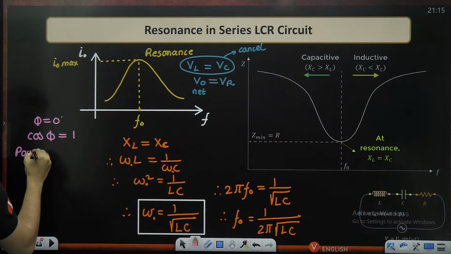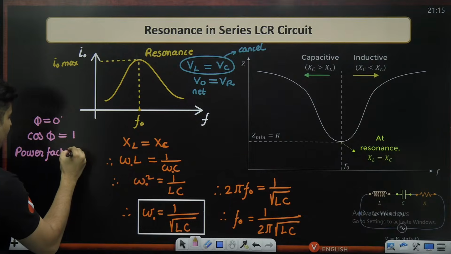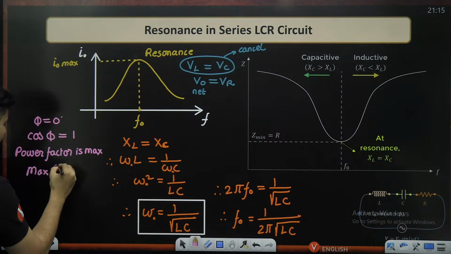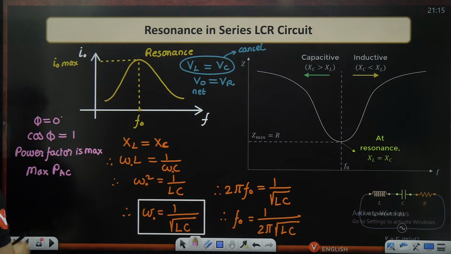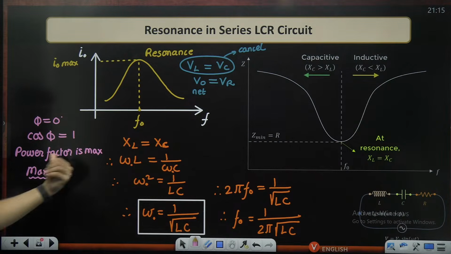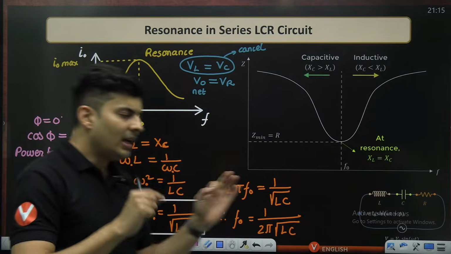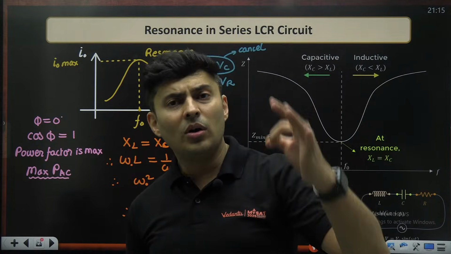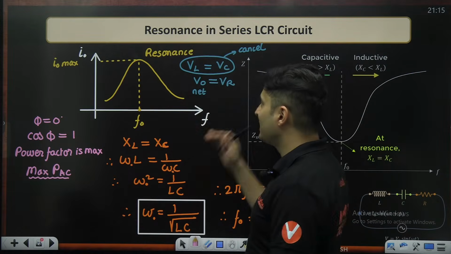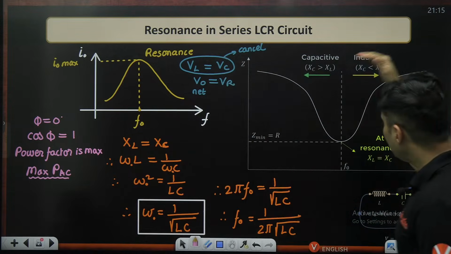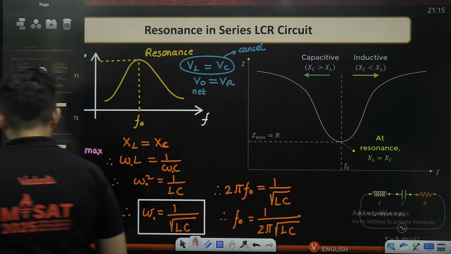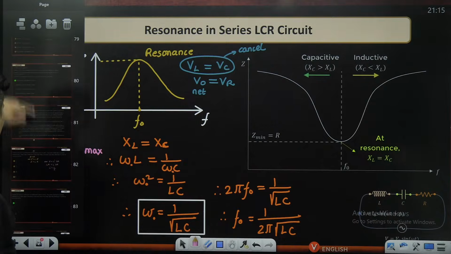So, the power factor is maximum. So, there is maximum power in the AC circuit exactly at resonance because the power factor is exactly unity. Everything else like cos of 60, cos of 20, cos of 88 also will be lesser than 1. So maximum power, maximum current, least impedance, all good things are happening at resonance. Okay, so that is a very important thing which you should be aware of.